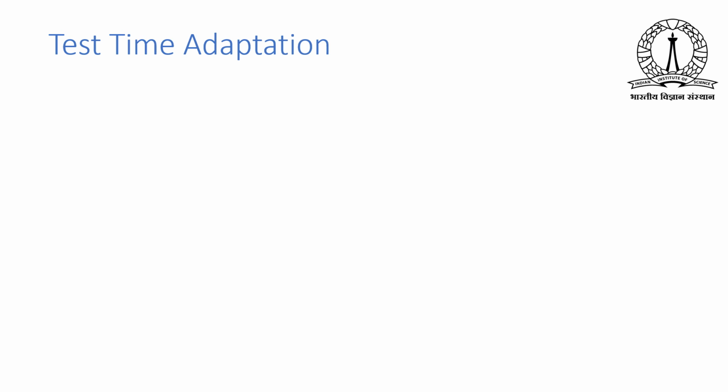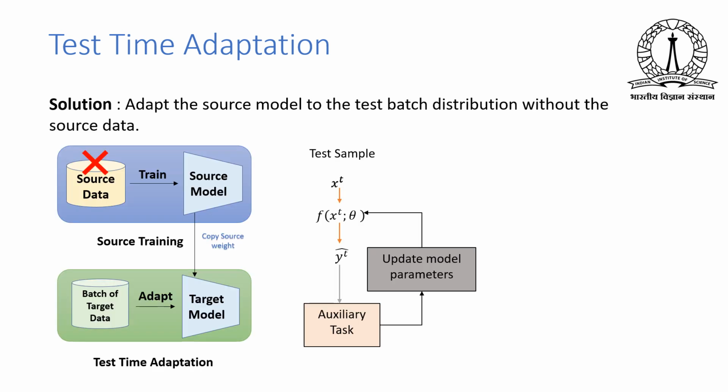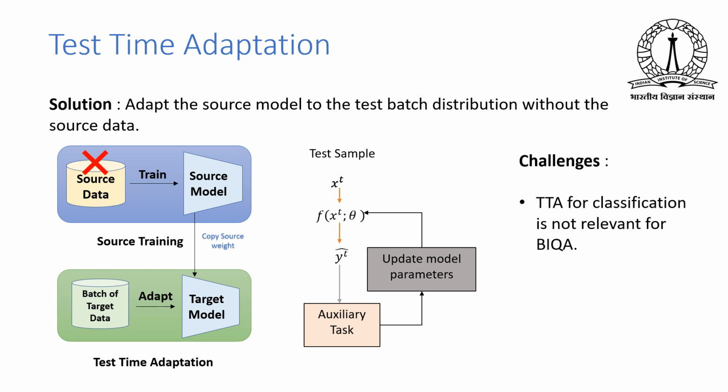To solve our problem, we have to adapt the model. But in practical scenarios, the source data may not be available. So without having source data, how will we adapt our model? When a batch of unlabeled test data arrives, we will update the model parameters by learning some self-supervised auxiliary tasks. But here are some challenges. In the literature, all the test time adaptation techniques are based on maximizing the class prediction of different levels, which is not applicable for a quality assessment type of regression task. So we need to design new self-supervised auxiliary tasks which can learn quality related information from the model.